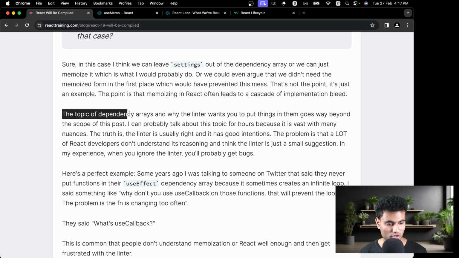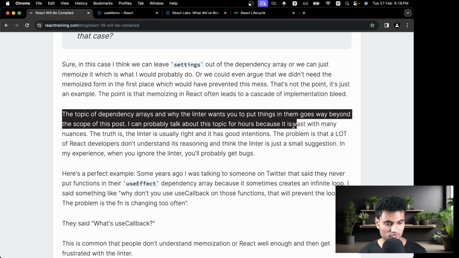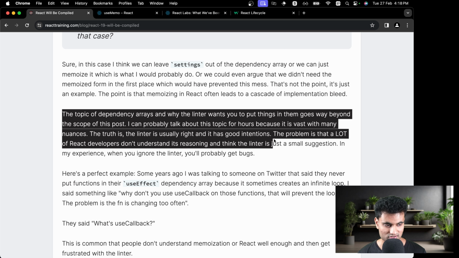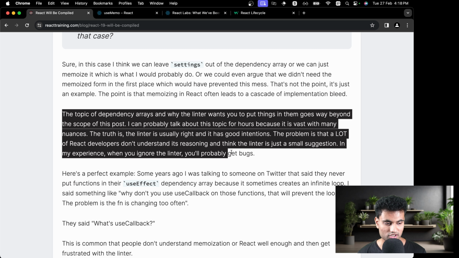The topic of dependency arrays and why the linter wants you to put things in them goes way beyond the scope of this post. I can probably talk about this topic for hours because it is vast with many nuances. The truth is the linter is usually right and has good intentions. The problem is a lot of React developers don't understand its reasoning and think the linter is just a small suggestion. In my experience, when you ignore the linter, you'll probably get bugs.